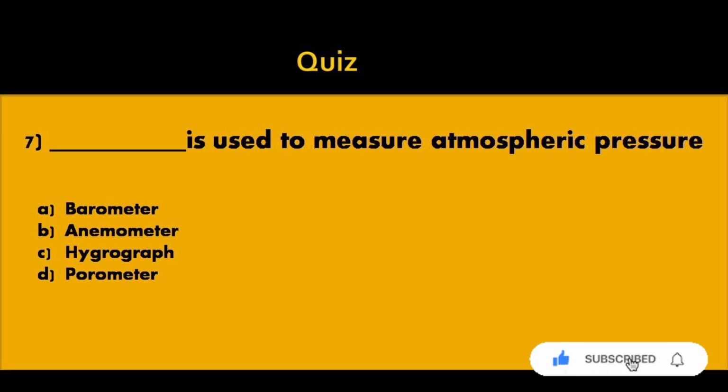Seventh question, dash is used to measure atmospheric pressure. Option A barometer, option B anemometer, option C hygrograph, option D porometer. Answer option A barometer.